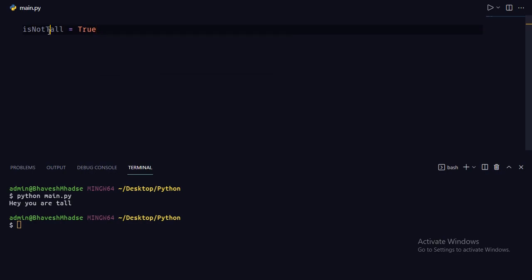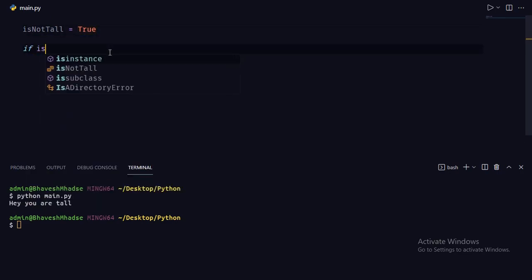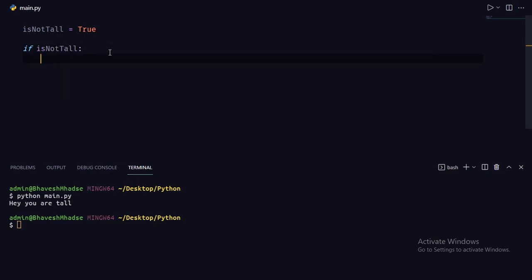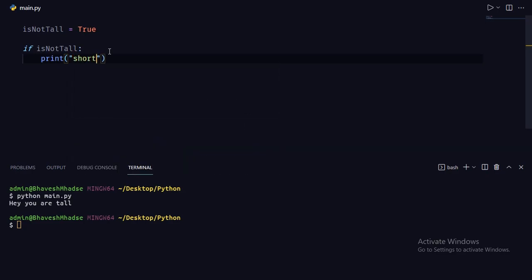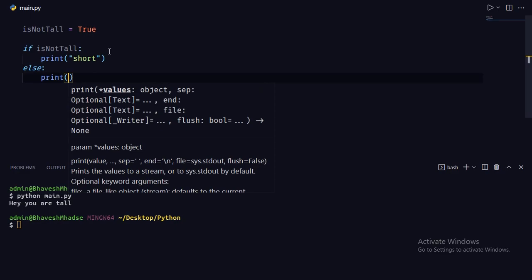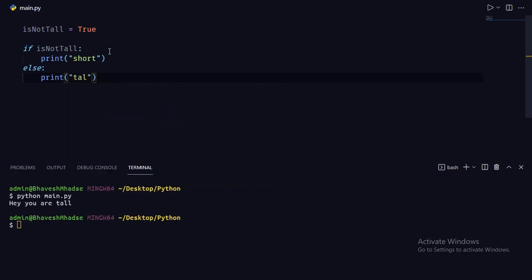So this variable basically means he is short. So isNotTall is equal to true, so it is short. If it is true, it means he is short. So if you run this, as you can see, he is short.